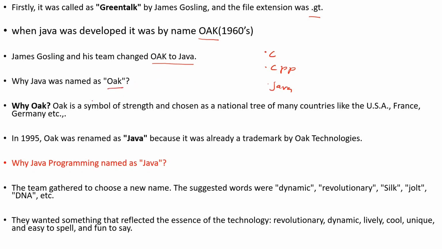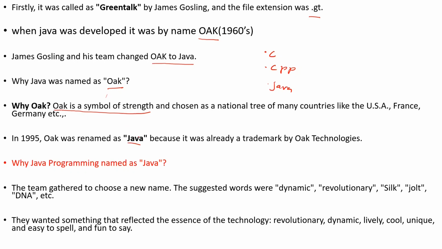Why Oak? Generally, oak is a symbol of strength, chosen as the national tree for many countries like USA, France, and Germany. As these people belong to those places, they gave the name Oak to Java initially, in the 1960s. Then later, in 1995, Oak was renamed Java because Oak was already a trademark of Oak Technologies. Is the point clear?